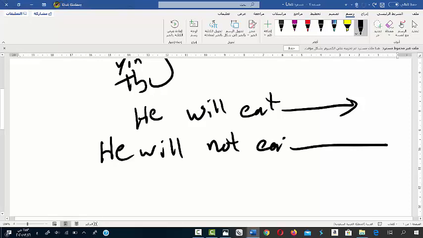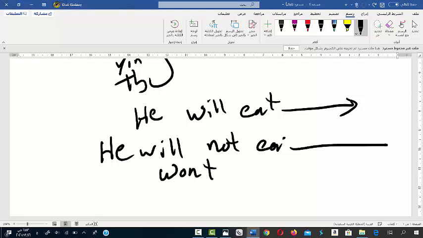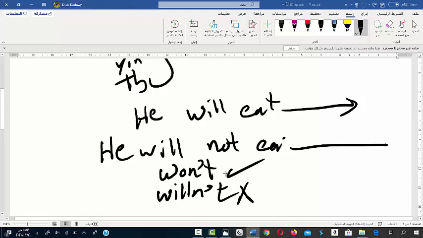Okay, and the assimilation for the word will not would be won't. It's correct. We can't write this word. It's wrong. This one is wrong. So you have to use the word won't instead of willn't. It's not correct. It is incorrect.